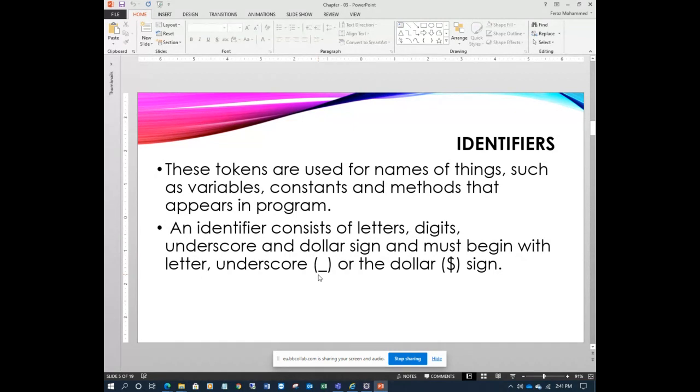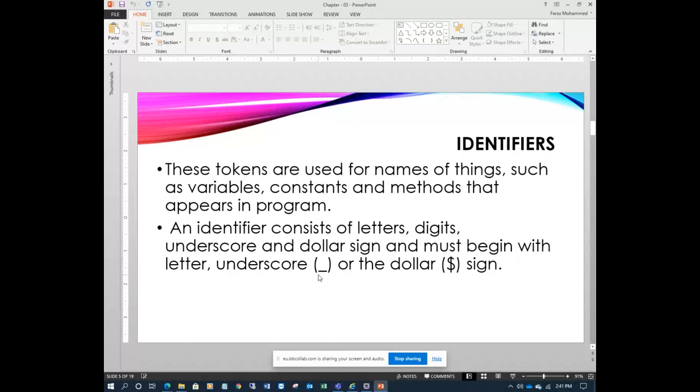An identifier consists of letters, digits, underscore, and dollar sign, and must begin with a letter, underscore, or the dollar sign. It means it is a collection of characters, like your name, right? Your name is an identifier which has some identity. So we can also include the underscore symbol and the dollar symbol. We can begin with underscore and dollar with your name.